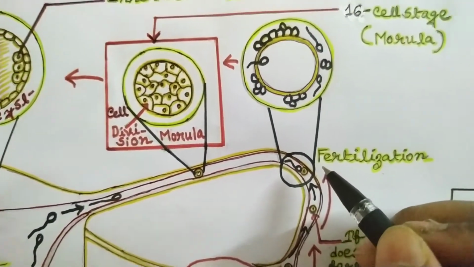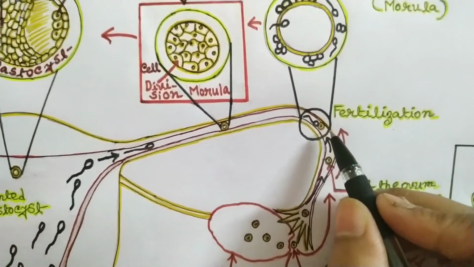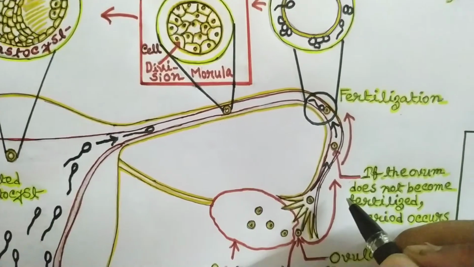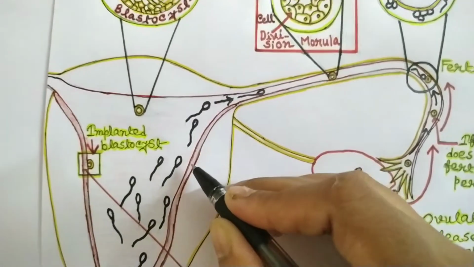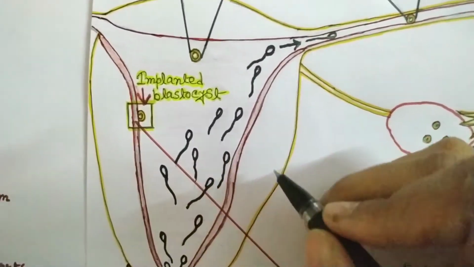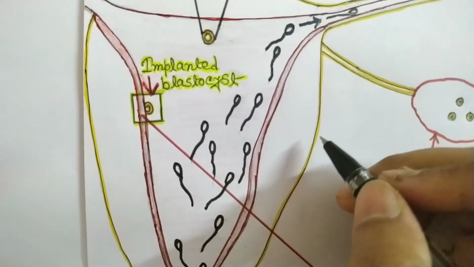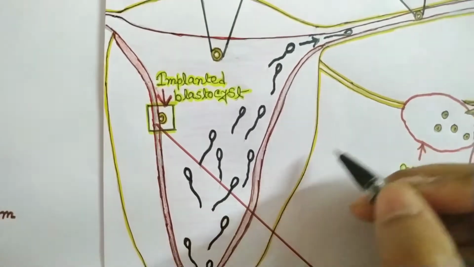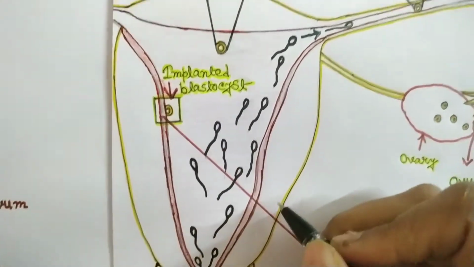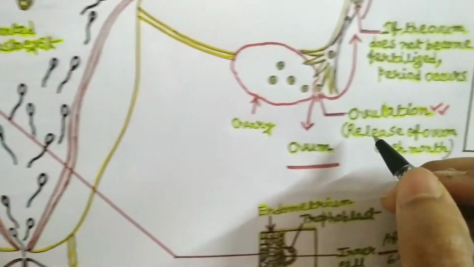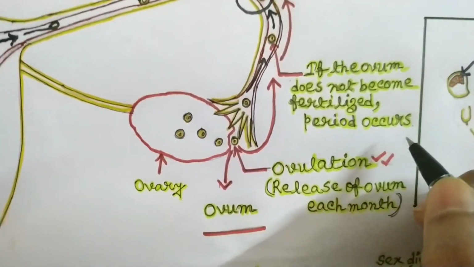Okay. So, if the fertilization does not occur, if the egg remains unfertilized, then what will happen? Then the egg slowly reaches the lining of the uterus or the endometrium. Now, the endometrium, along with the blood and the mucus from the cervix and the vagina, make up a menstrual flow, and that leaves the body through the vagina, and it is called a period. So, if the ovum does not become fertilized, a period occurs.